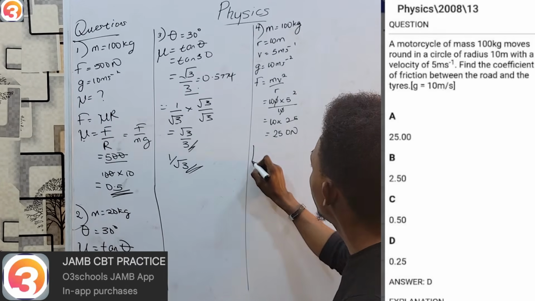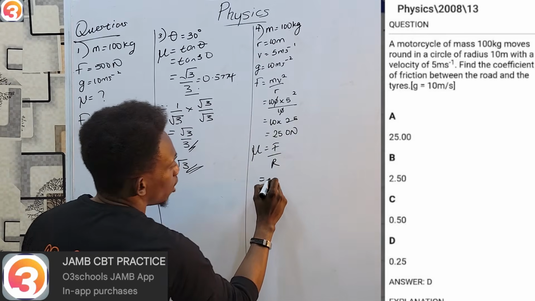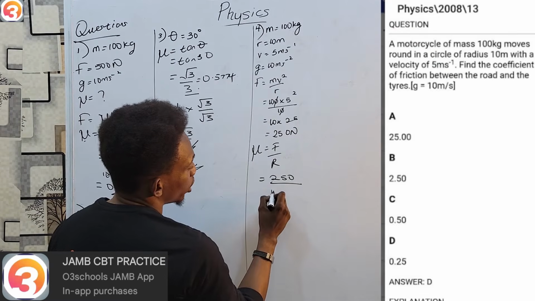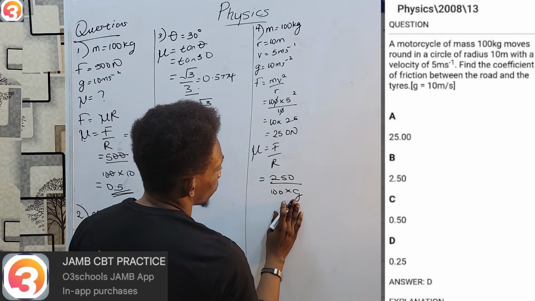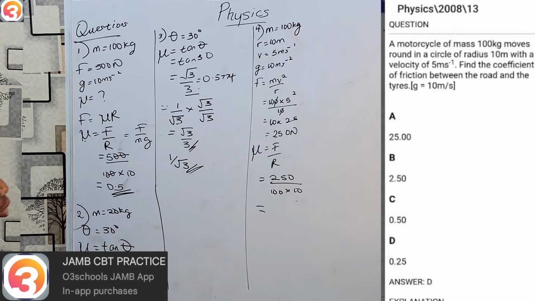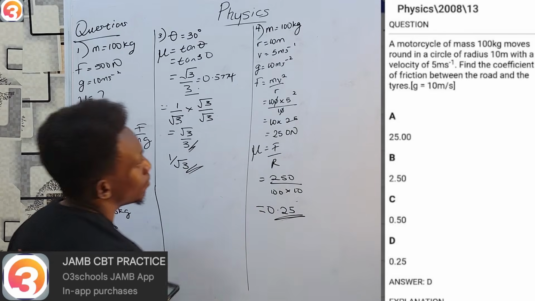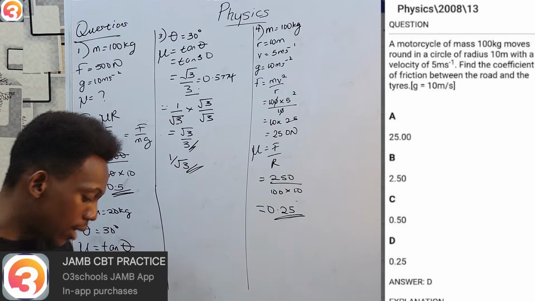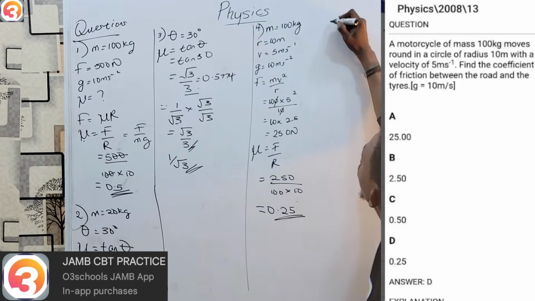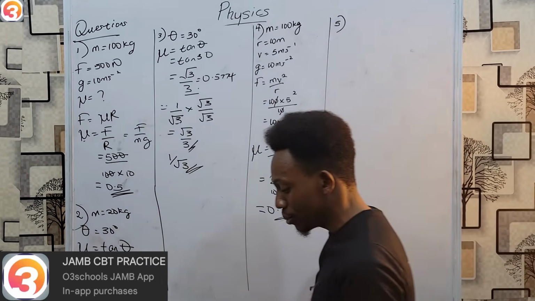And then if you remember that mu equals F over R, F is 250 and R is mg, which will be 100 times g, and g is 10. And if you simply press this into your calculator, that will give you 0.25. See, and that is our answer. Very simple. And that leads us to one last simple question, and we can call it quits with friction.